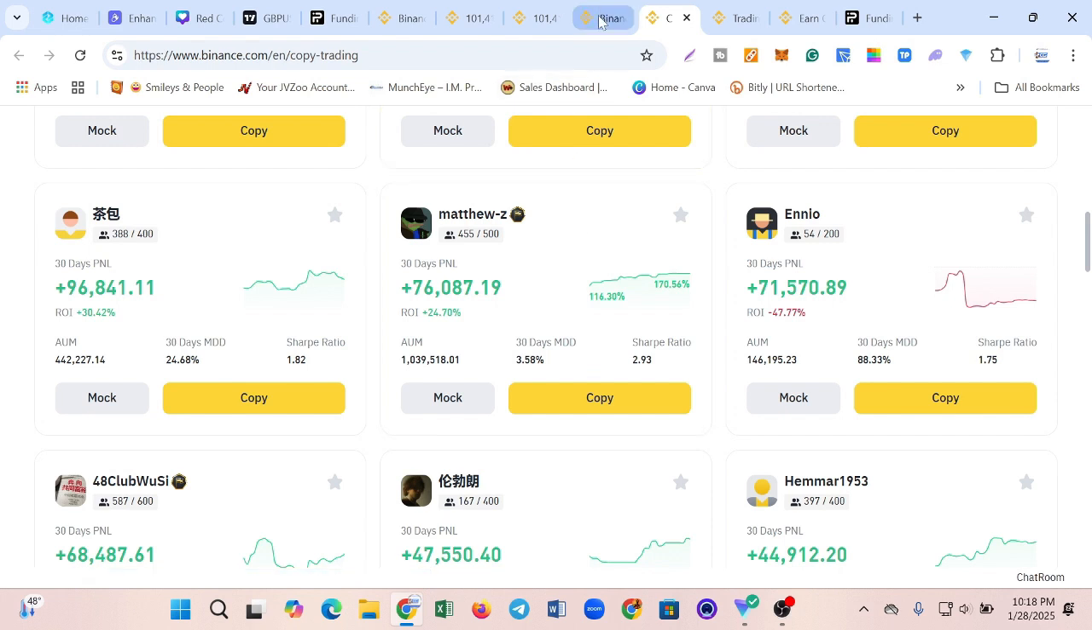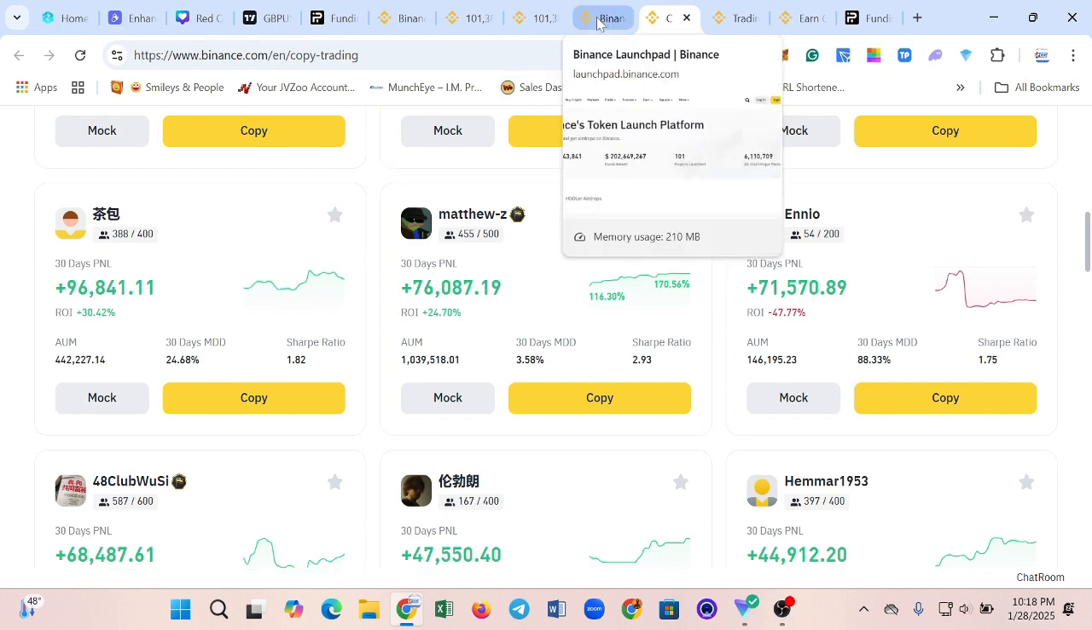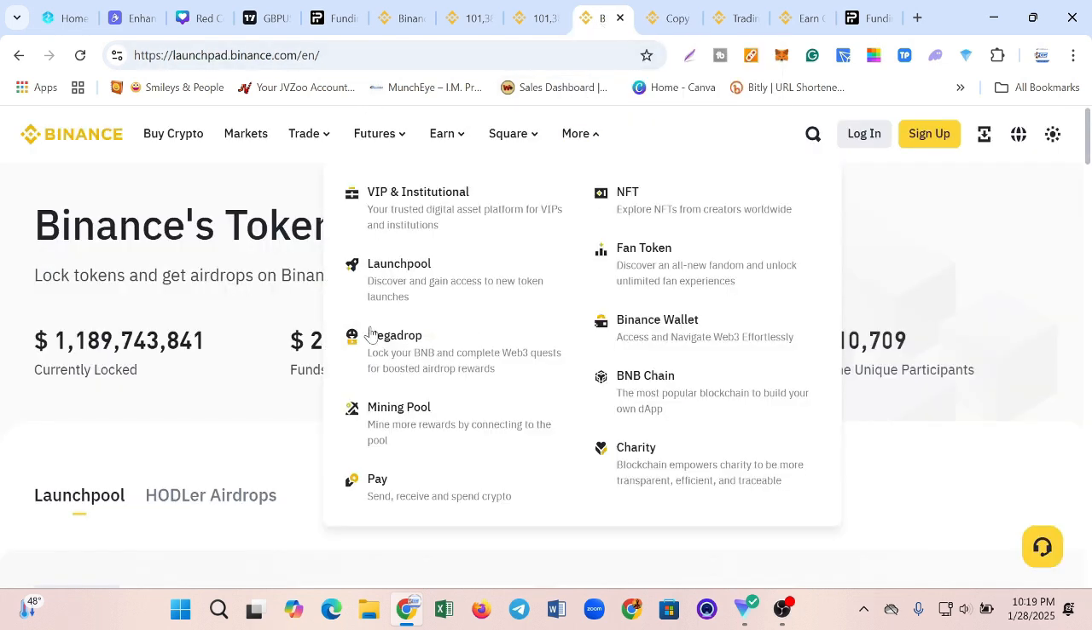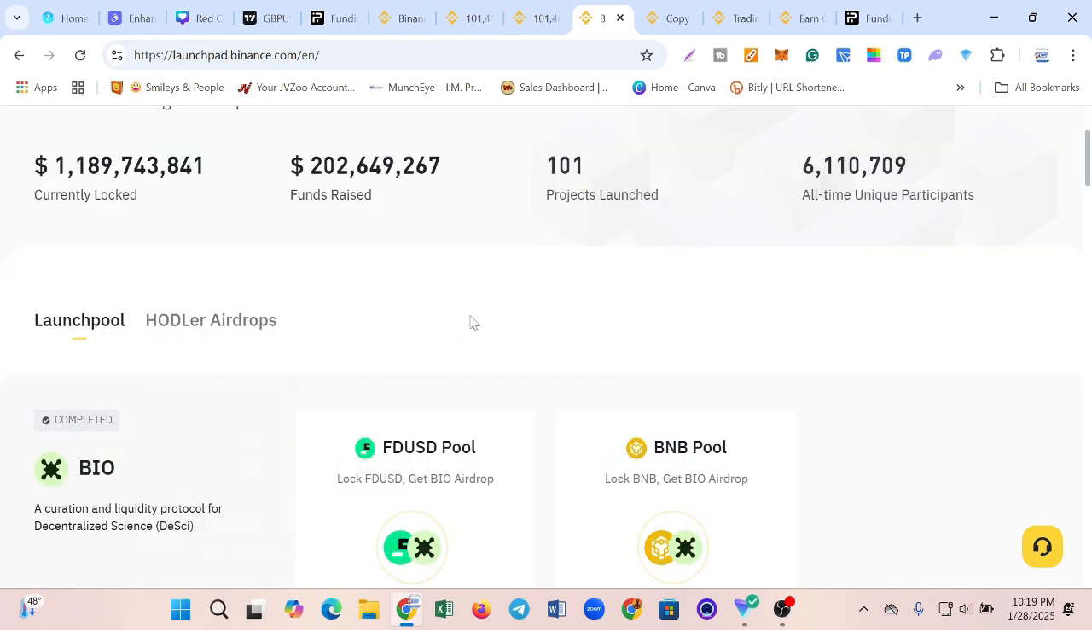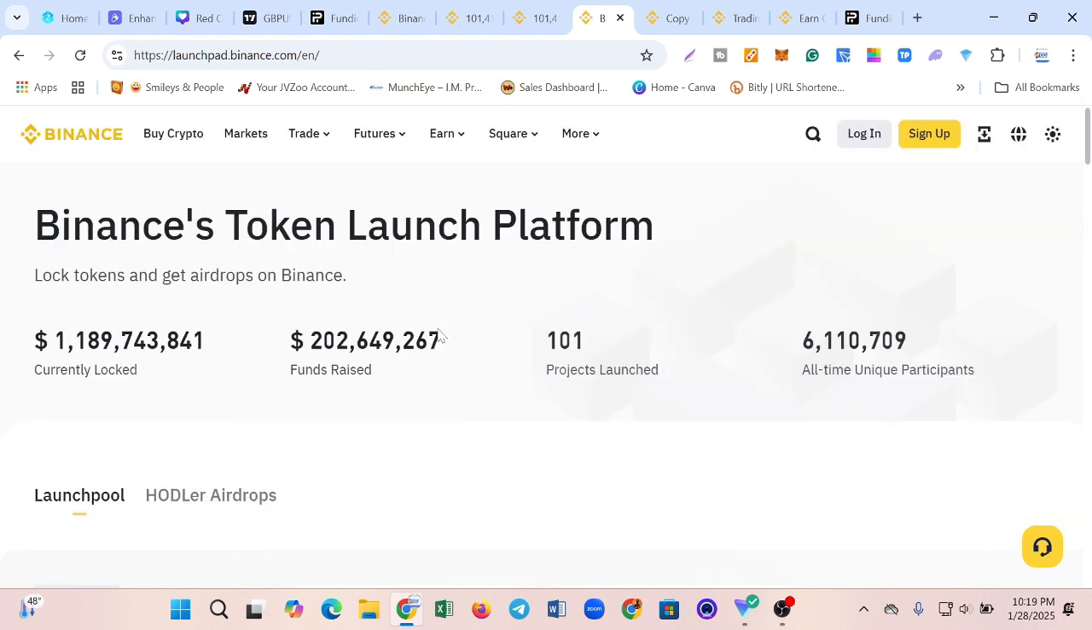Then the next one we're going to be looking at on how to make money on Binance is Binance Launchpad. This Launchpad is one of the lucrative ways that a whole lot of people have used to make money on Binance. How this happens is that there are some project developers that come to Binance when they want to launch their coin or list their coin on the Binance platform. They come to the Launchpad so that they can draw awareness and also raise funds for that token.